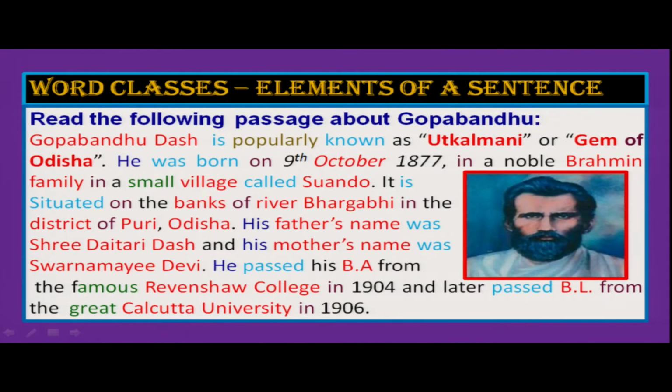Today we will discuss word classes, elements of a sentence. So my dear students, my dear children, in the old grammar book, in traditional grammar, when we were studying in our schools, we were taught parts of speech. But nowadays, in the modern grammar, the grammarians, they do not say parts of speech, they say word classes, or the words which are used in a sentence, they are called elements of a sentence. So let's start this grammar.